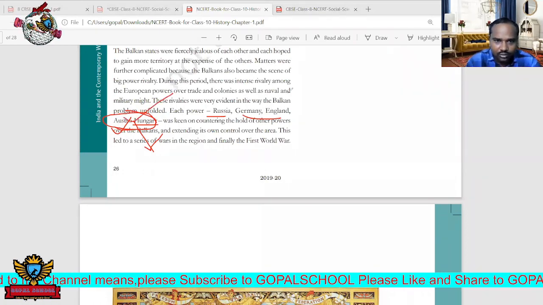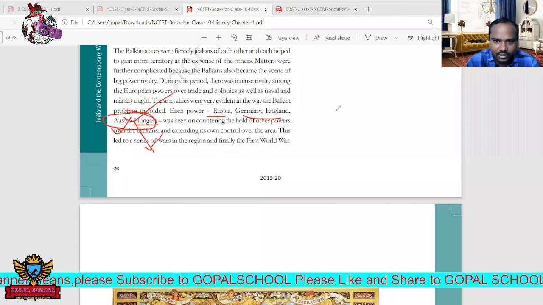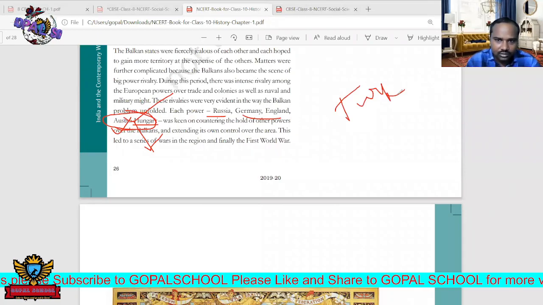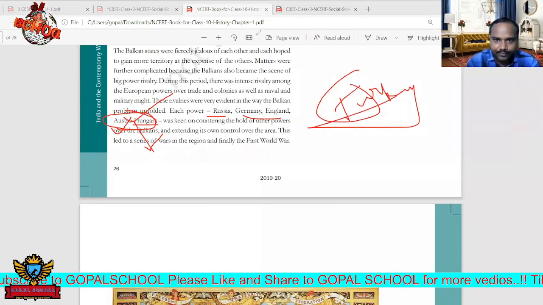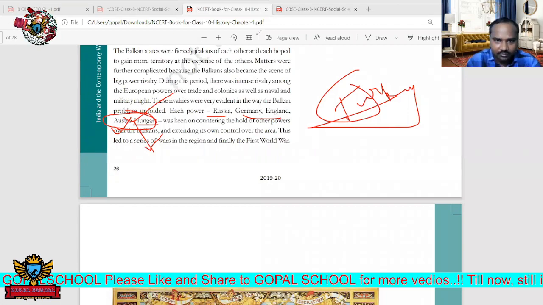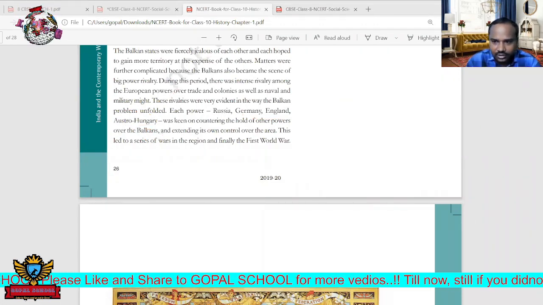They are giving support for these Balkan countries to get independence from Turkey. So again, this was started. These are the activities started at the time. Next, we move forward.